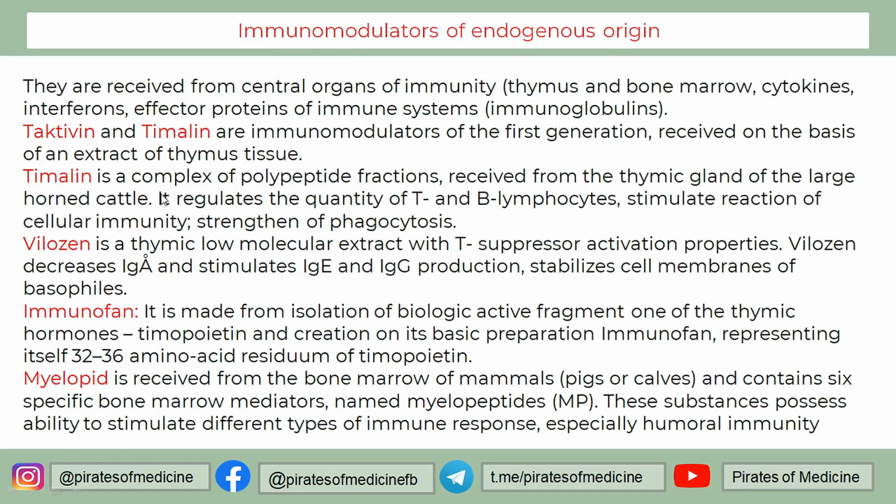Timalin is a complex of polypeptide fractions which are derived from another organism, from the thymic gland of large horned cattle. Now, with the help of Timalin, it was discovered that if we give this to a human, it regulates the quantity of T and B lymphocytes, stimulates the reaction of cellular immunity, and strengthens the phagocytosis. So it stimulates the immune system to work better.